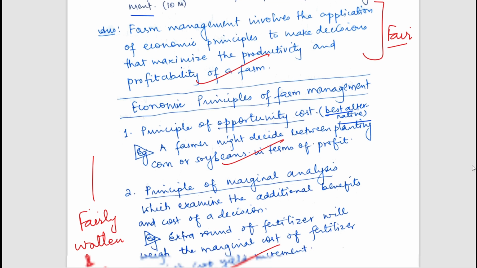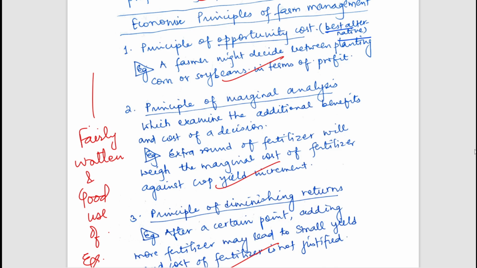The second principle is the principle of marginal analysis. It examines the additional benefits and cost of a decision. For example, you can see the student has also explained nicely with the use of an example: an extra round of fertilizer will weigh the marginal cost of fertilizer against the crop yield increment. That is, sometimes the fertilizer is not required in that much amount, but still we are trying to add it. So it has a marginal increment, and it has some bearing on the economics of the farm. So this is another factor.